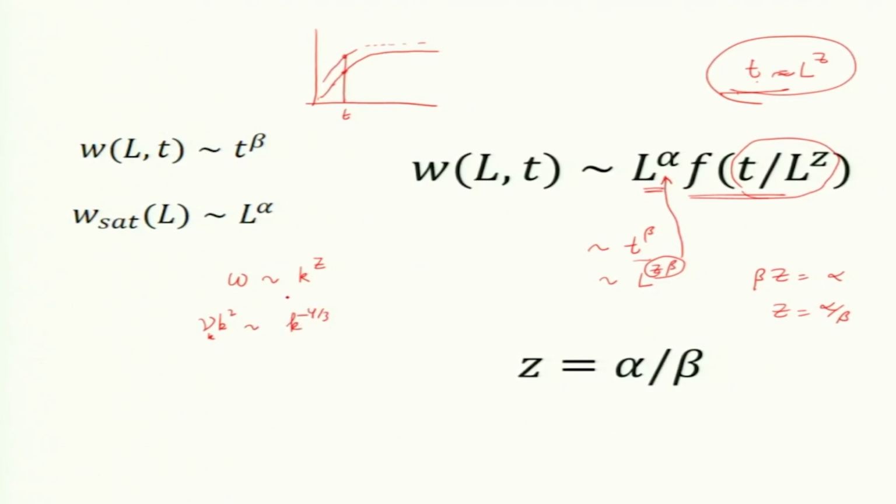I derived that. Times k squared, this gives k to the 2/3, so z is 2/3 for hydrodynamic turbulence. This z is a very important exponent for all dynamical phenomena, which connects frequency with wave number, or time with L. Of course, I am deriving it here for surface growth, but we already derived this relation for hydrodynamic turbulence.